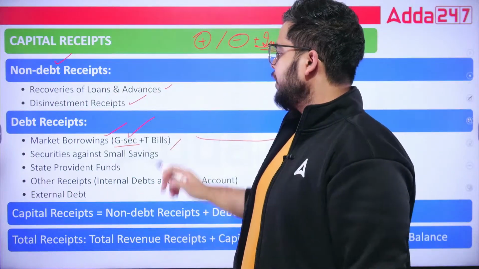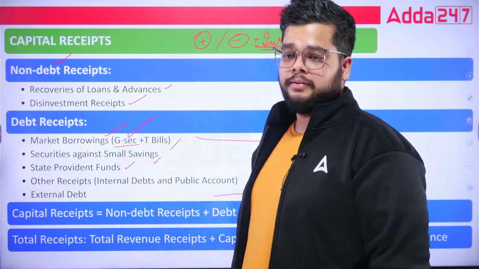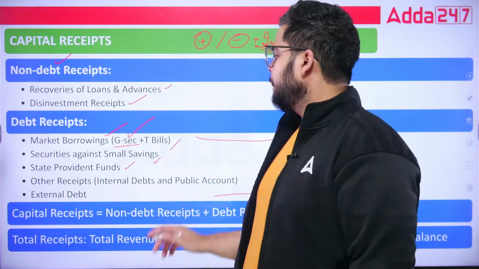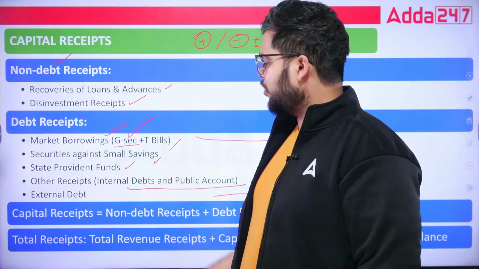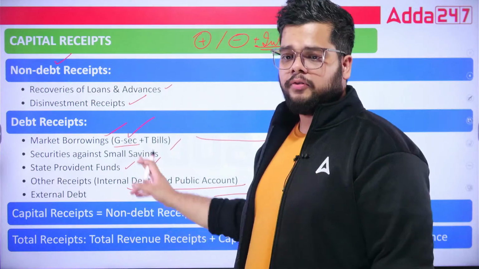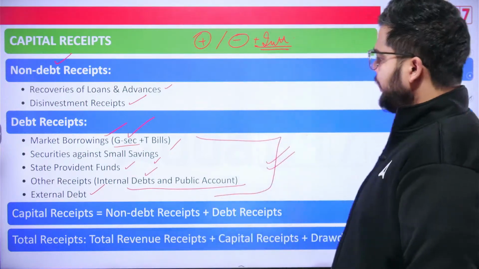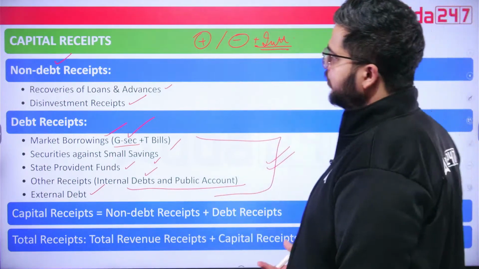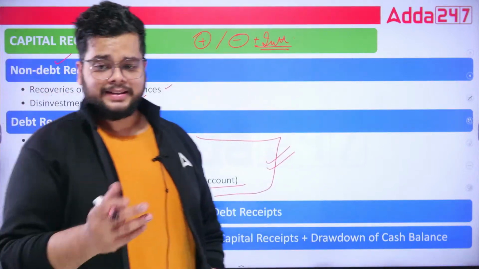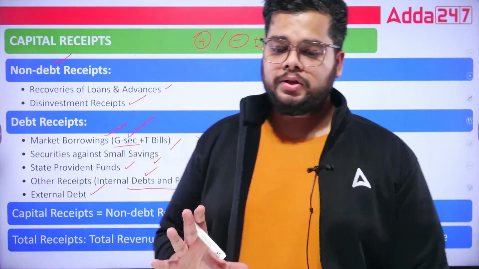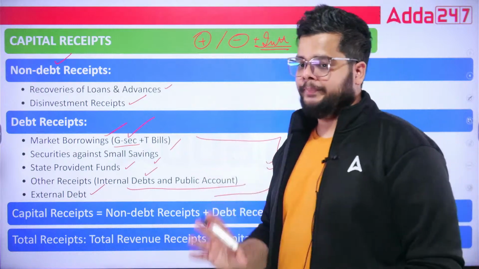So, market borrowings, securities against small savings, state provident fund, PF funds in case of state only, other receipts, internal debts and public accounts, all those internal debts also form a part of debt receipts, and external debts as well. So, Government of India, its account, its receipts, debt, non-debt, tax, non-tax, these are the terms which you must understand for having a good understanding of the budget.